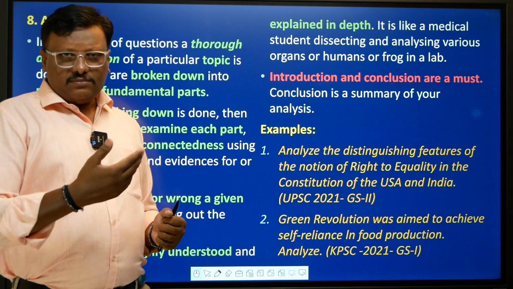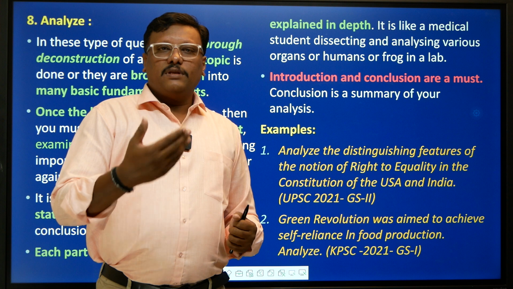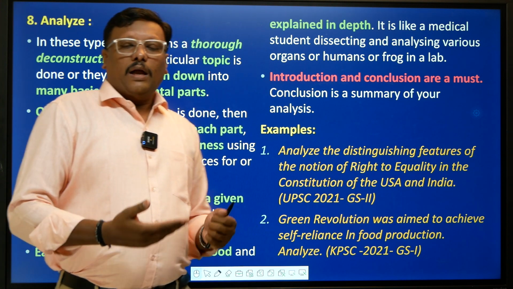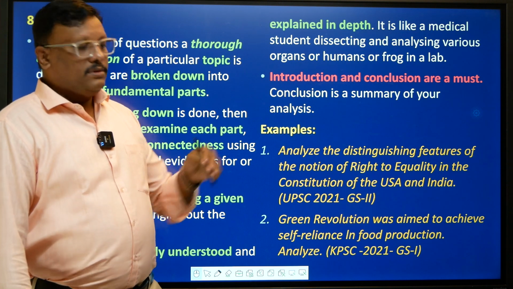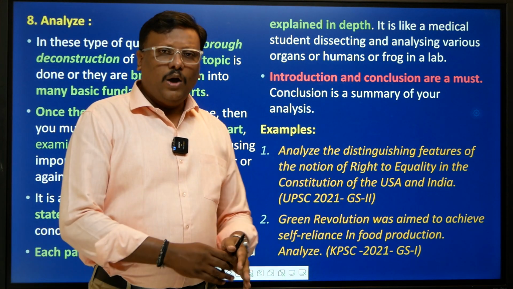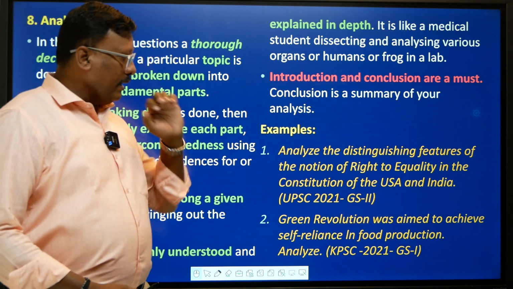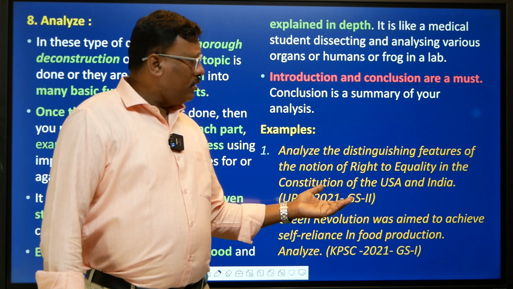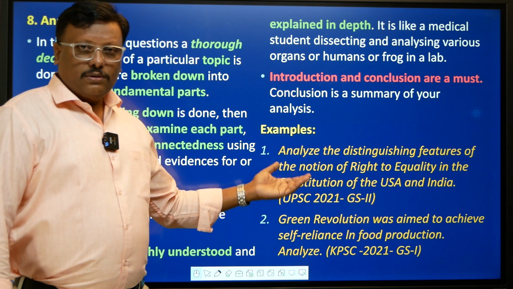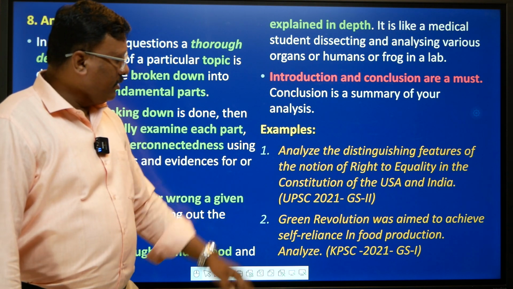For example, against untouchability, it is like a right to equality and right of representation. Okay, so these are Indian terms. Next is USA. How different is that? You're analyzing it deeper, right? Then you can also talk about its cons, and you can present a balanced conclusion, right? So moving on to the next one.